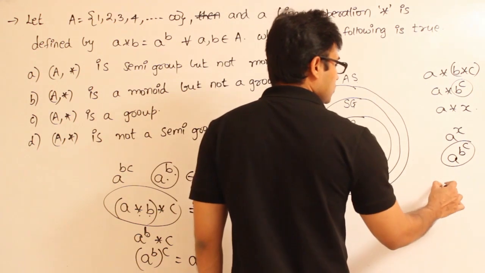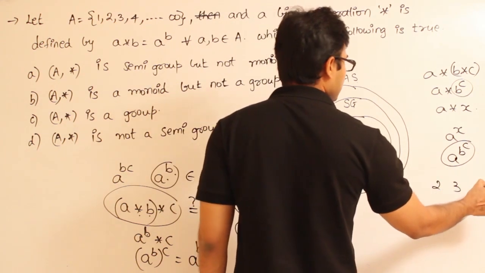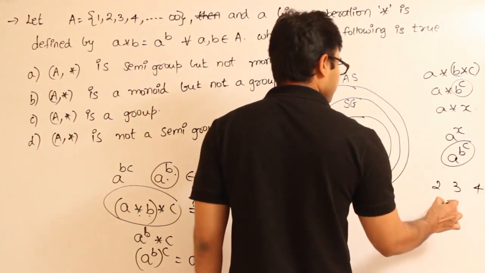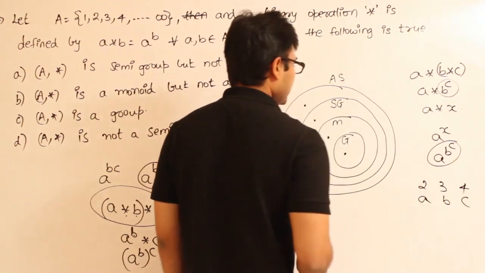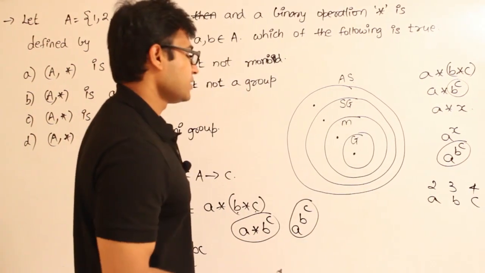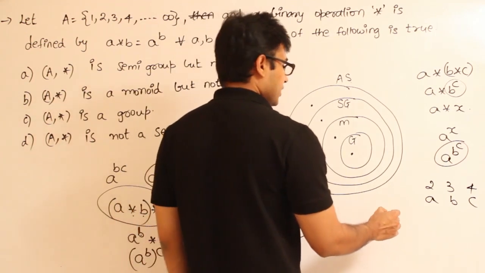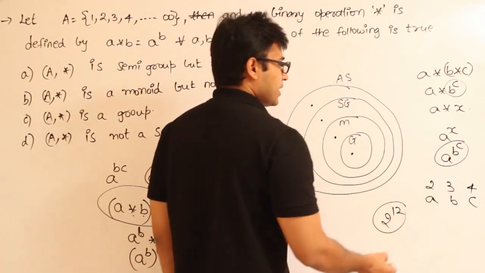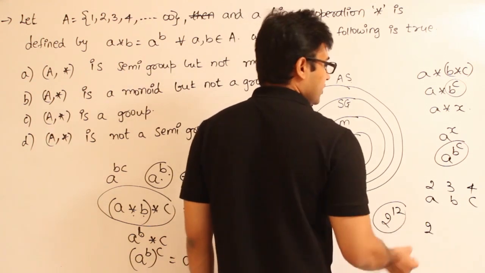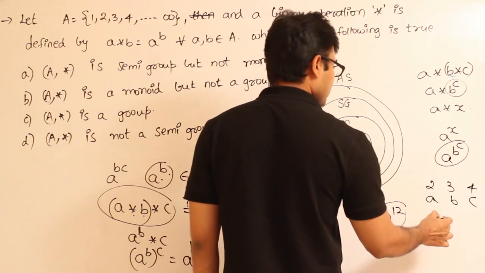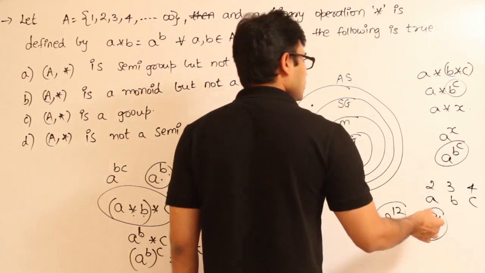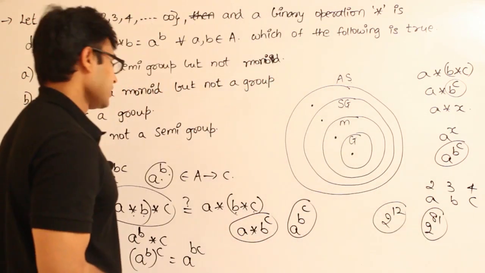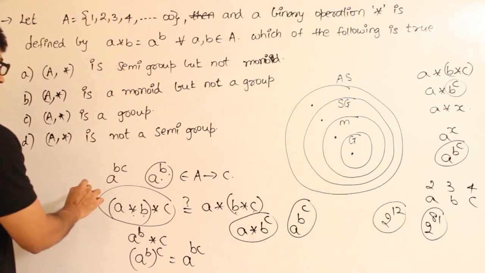Let's say a is 2, b is 3, c is 4. Then what will the left hand side become? Left hand side will become 2 power 12. Then what will the right hand side become? Right hand side will become 2 power 3 power 4, which is nothing but 81. Right? So both are different. So clearly the associativity rule fails here.